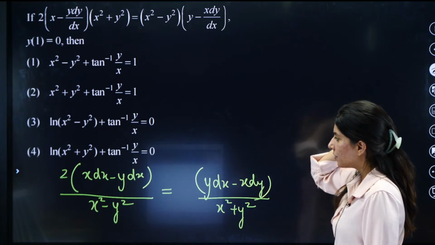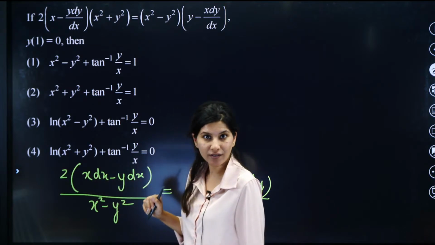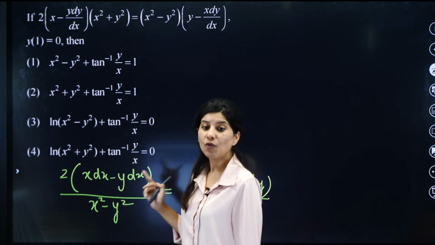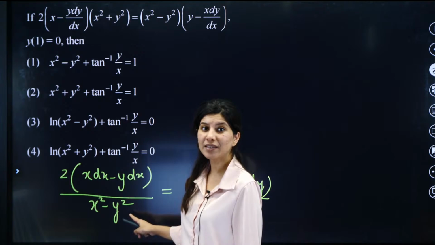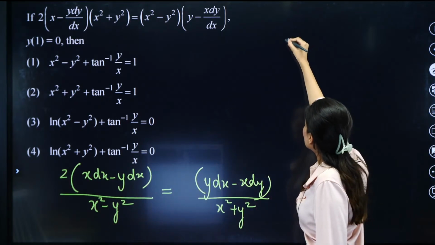Now, what to do, how to solve? First of all, we need to understand that the numerator is actually the derivative of this denominator. What will happen if you differentiate x square minus y square? Tell me. If you differentiate x square minus y square, let me show you.